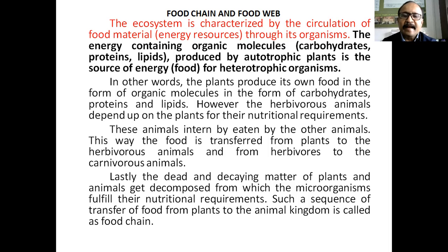Then lastly, the dead and decaying matter of plants and animals falls on the ground, or in aquatic ecosystem it settles down at the bottom and gets decomposed. Means the microorganisms take the food from that dead and decaying organism.